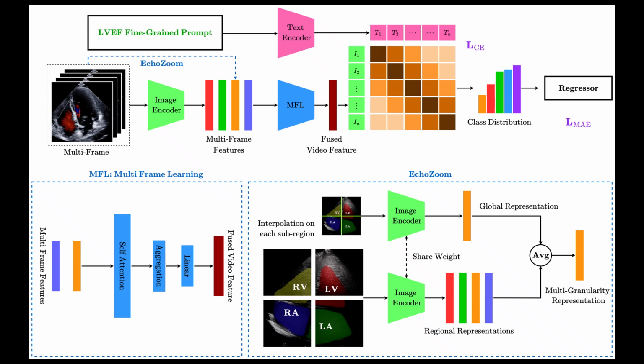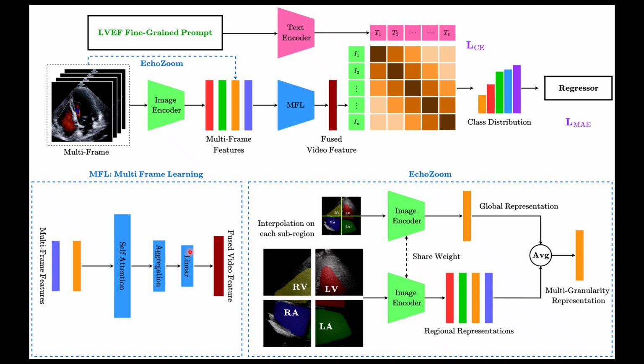CardiacCLIP fixes this with two ideas. The first is multi-frame learning, or MFL. Instead of averaging all frames equally, MFL asks which frames actually matter. It learns to assign importance weights to each frame using an attention mechanism inspired by multiple instance learning, where you assume only a subset of instances in a bag carry the true signal. In a cardiac video, those critical instances are frames near maximum contraction and maximum relaxation. MFL finds them automatically.